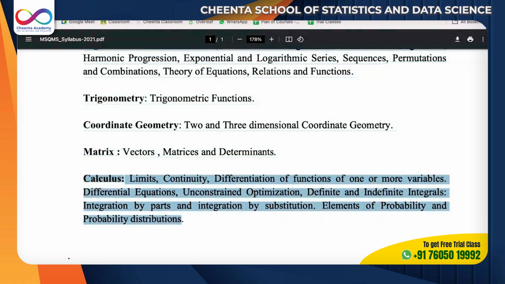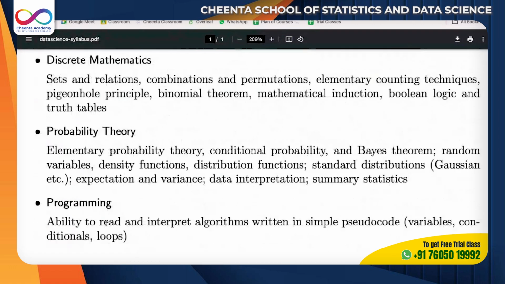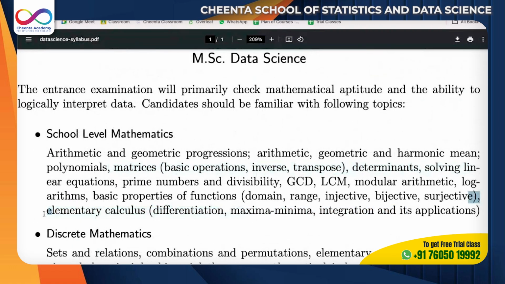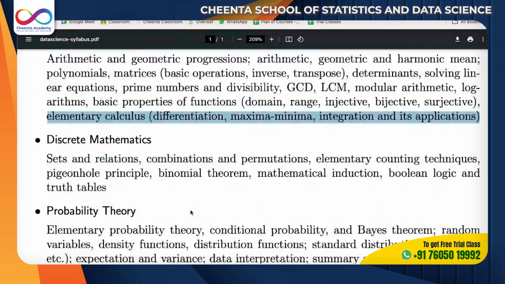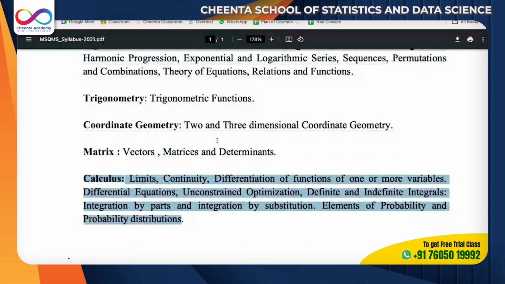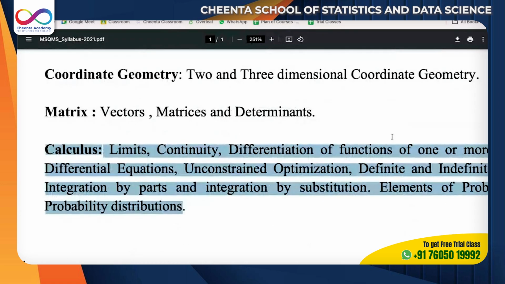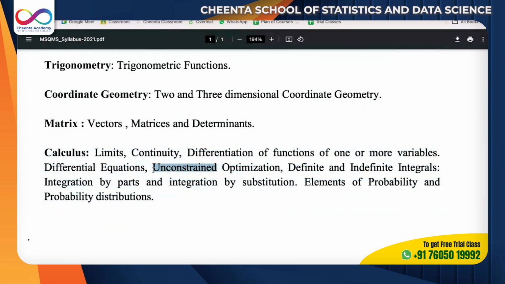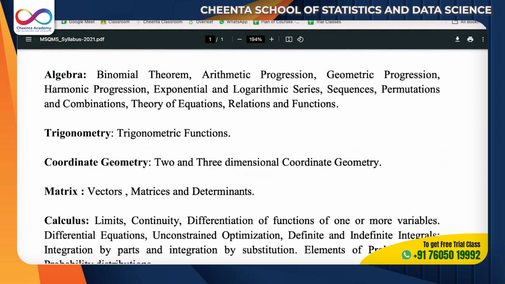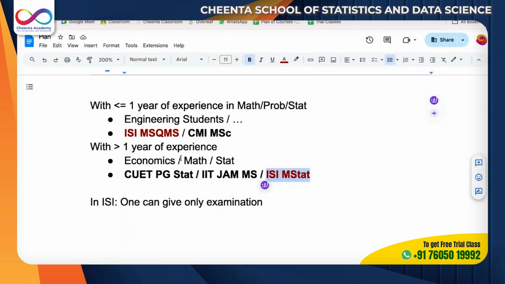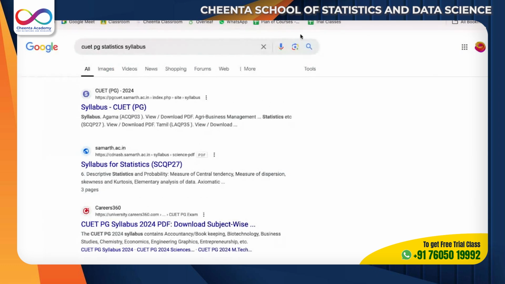And then calculus is there, which is also here. Oh, I think it's here again, elementary calculus. So you can see CMI has a much larger syllabus than ISI MSQMS. However, in calculus, you have this unconstrained optimization and functions of 2 variables, which are very easy. It will take like 2 or 3 more classes. That's it. Then ISI, then CMI, and ISI MSQMS. So now coming back to CUET, and now for the statistics and more mathematics oriented people.